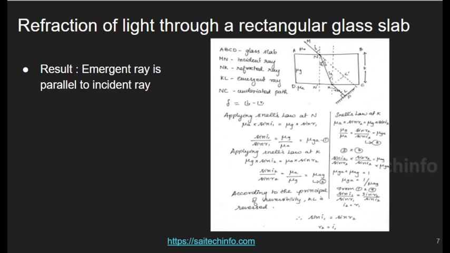For the second refraction, mu A by mu G is equal to sine I2 by sine R2. By equating both equations, we get sine I1 is equal to sine R2, where R2 is the emergent ray angle and I1 is the incident ray angle. If the angles are equal, the rays are parallel. So we have proved that the emergent ray is parallel to the incident ray.